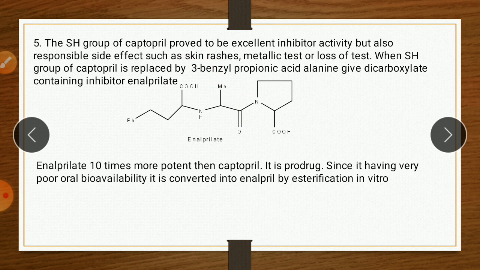So after changes in captopril, it gives the new drug, that is enalaprilat. Enalaprilat is 10 times more potent than captopril, but it has very poor oral bioavailability, so it is converted into enalapril by esterification. So enalaprilat is converted into its ester, which is called enalapril.